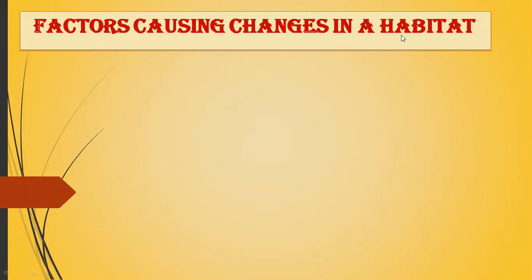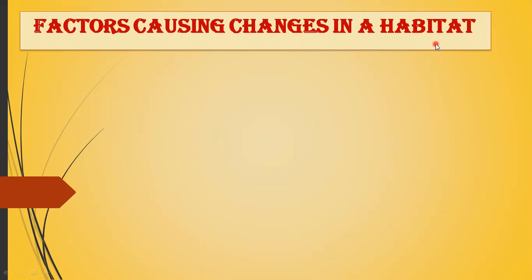Class, in the very first lecture, we discussed habitat. We discussed what habitat basically is. Habitat is basically a place where an animal or a plant lives and reproduces. This place is known as the habitat. We have also discussed that habitat provides everything that an animal needs for its survival. For example, an animal needs food, water, air, and shelter for its survival. So habitat provides everything that an animal needs.